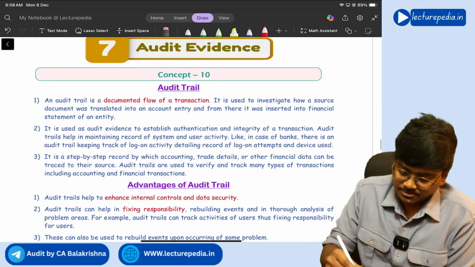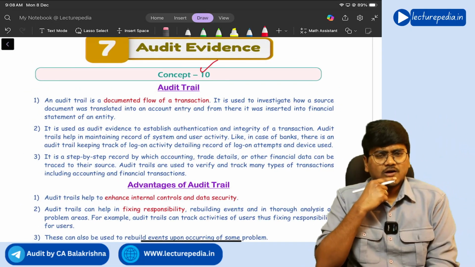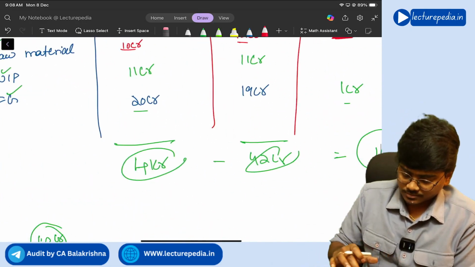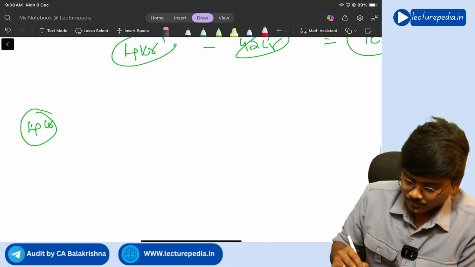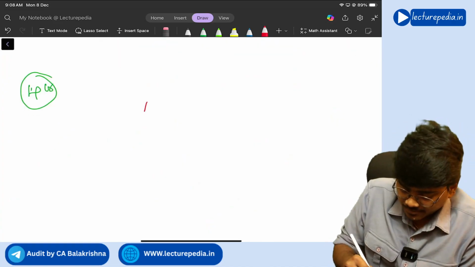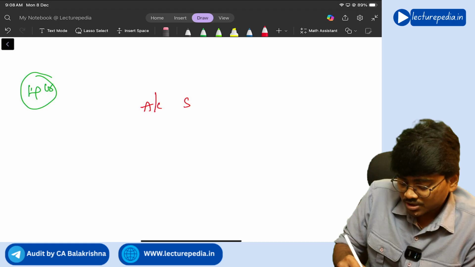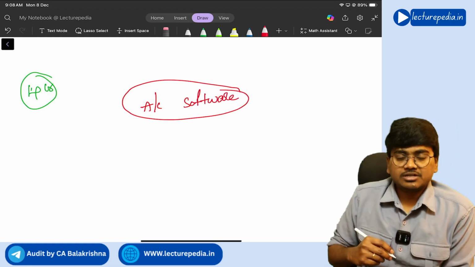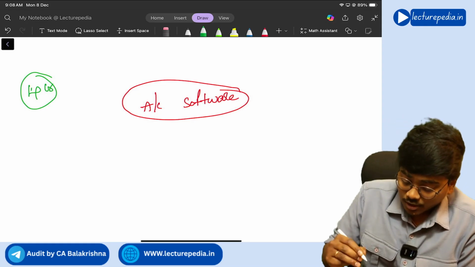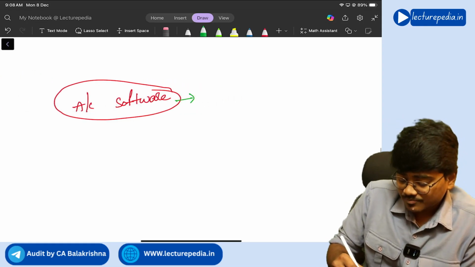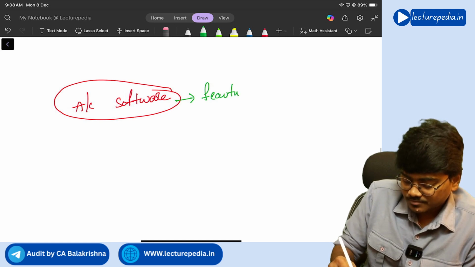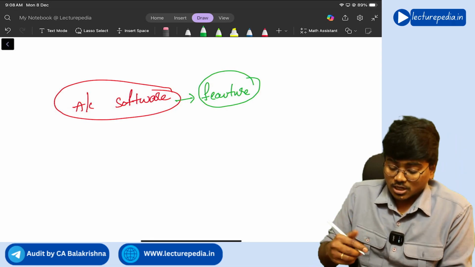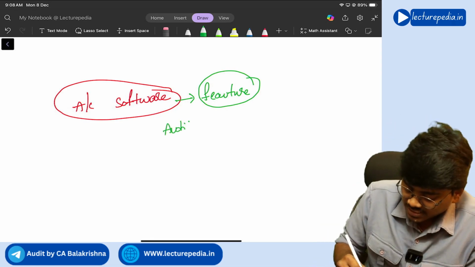Next, concept number 10, which is audit trail. Now what is meant by audit trail? Very simple. Every entity will maintain books of accounts in accounting software, correct or not? Through accounting software it will maintain books of accounts. Now audit trail is a feature of this accounting software. Understanding? Now what will this audit trail do?